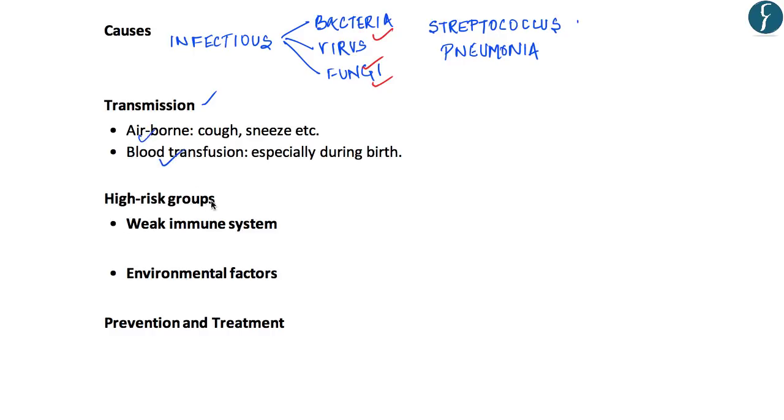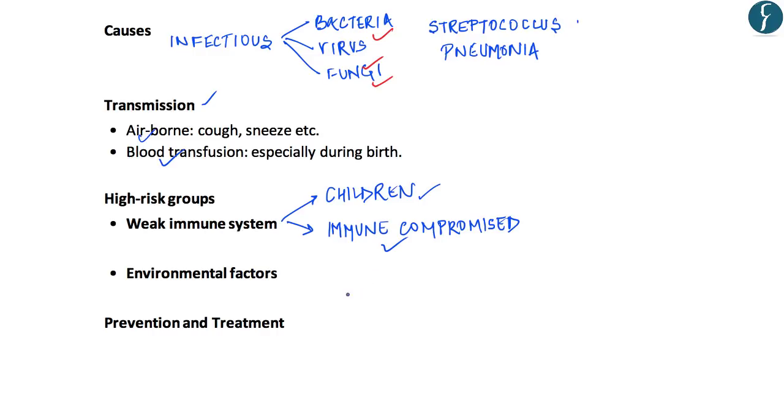Now let's see who are the high risk groups as far as pneumonia is concerned. Since pneumonia is an infectious disease, all those people with a weak immune system are at high risk. They are children or people with an immune compromised system like HIV patients.